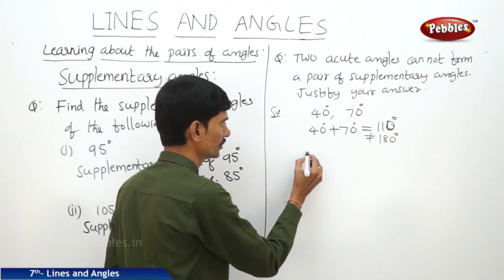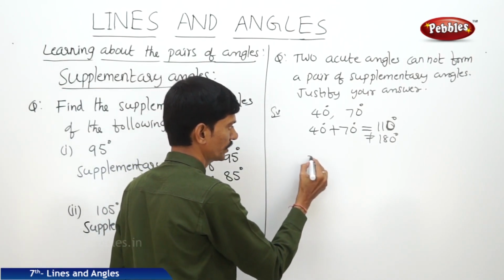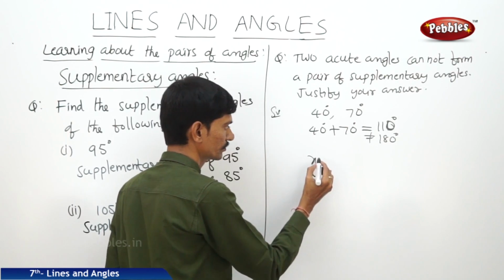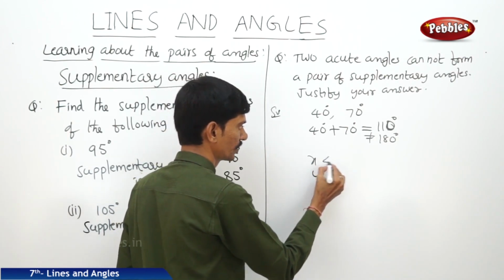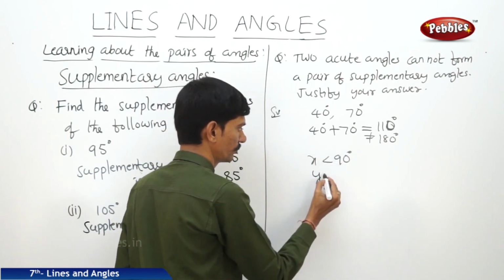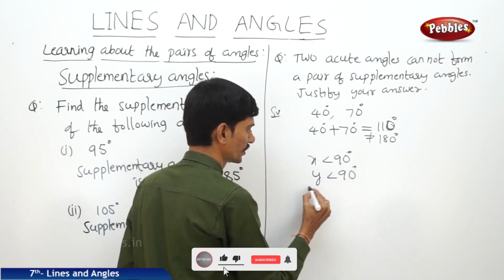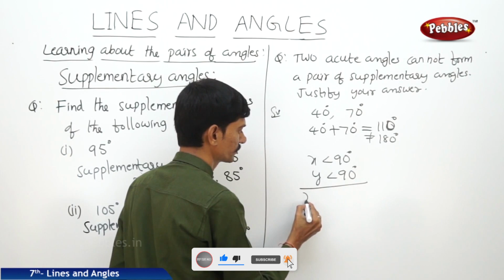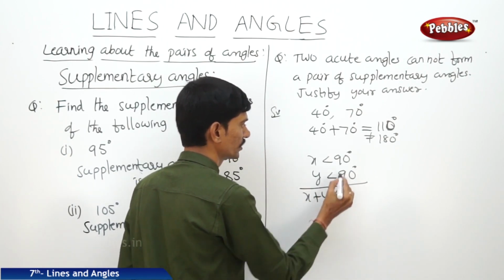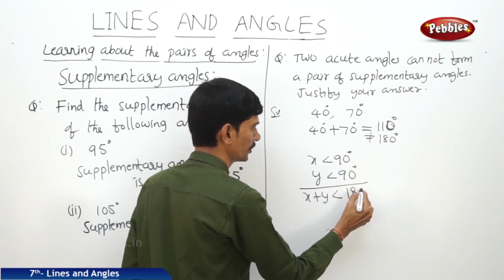Acute angle means, let us take two angles x and y. So acute angles means x is less than 90 degrees and y is also less than 90 degrees. Their sum x plus y is less than 90 plus 90, 180 degrees.